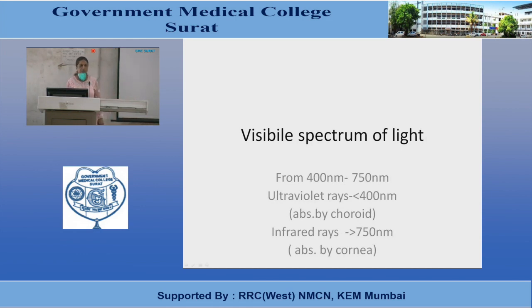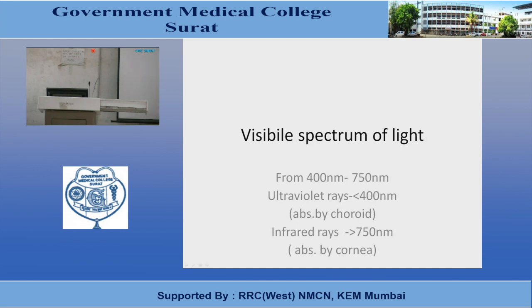White light is a spectrum of 7 colors, and as you all know, it is represented by VIBGYOR. So the wavelength of light ranges from about 400 nanometer to 750 nanometer. So the visible spectrum of light is from the wavelength of 400 nanometer to 750 nanometer.